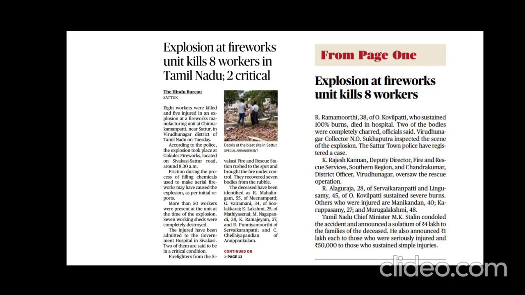Now this is in the Tamil Nadu area and it is an explosion of a firework unit. Actually, every year at least 3 or 4 times, a Tamil Nadu firework unit explosion will be in the news. So why do explosions commonly happen in these firework units?